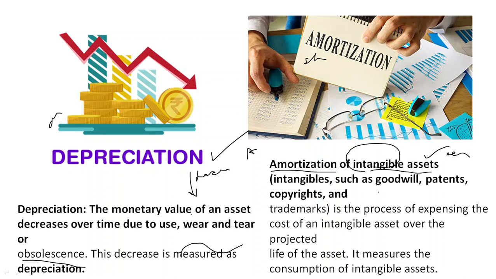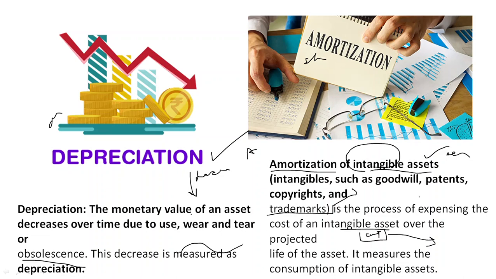So these are goodwill, patents, copyrights or trademarks, these are your intangible assets, and their amortization is simply spreading the cost of getting the goodwill, the patent, copyrights, trademarks, the cost involved in getting these intangible assets, over a certain period of time, the time it is valid for.